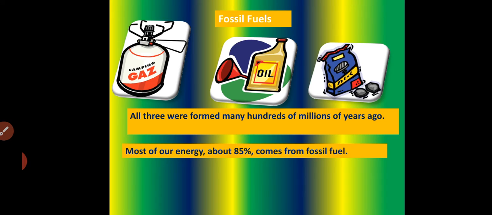Most of our energy, about 85%, comes from fossil fuels. So the energy that we use in our life, we can get from gas, from oil, and from coal. About 85% of the energy that we use in our life comes from fossil fuels. The fossil fuels are gas, oil, and coal. Here they are.